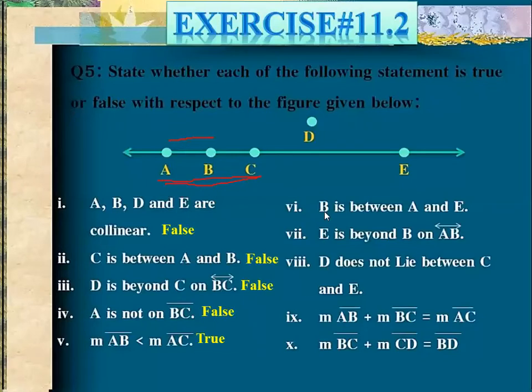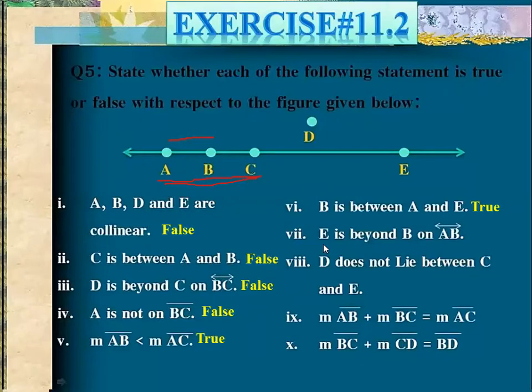Now move on to this one. B is between A and E. This is your point A, and this is your point E. So B is in between A and E, whether it is true or false. As you can see, B is in between A and E. Obviously, C is also in between, but if you consider the three points A, B, and E and forget about C, you can say that B is in between A and E. So it is true.